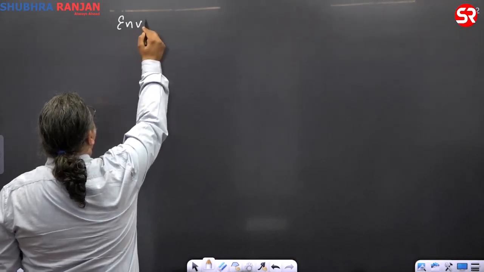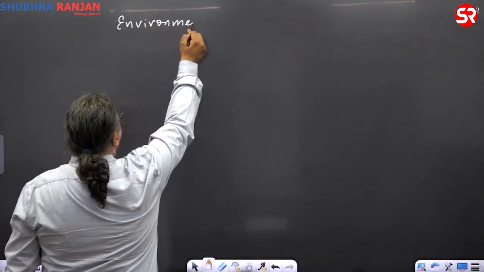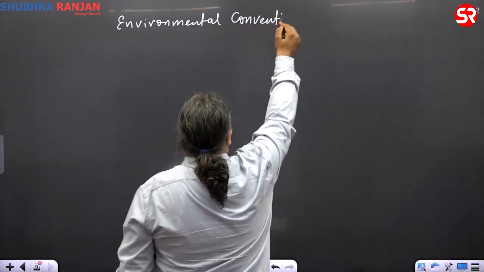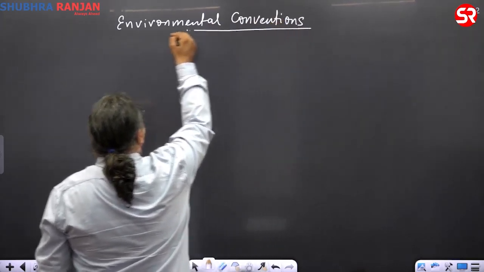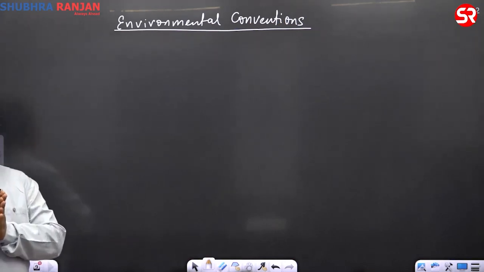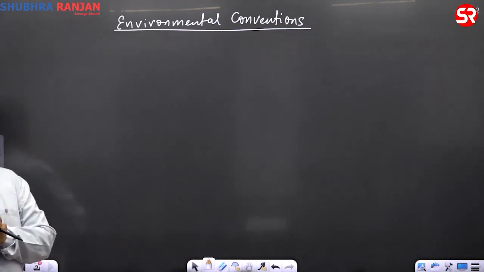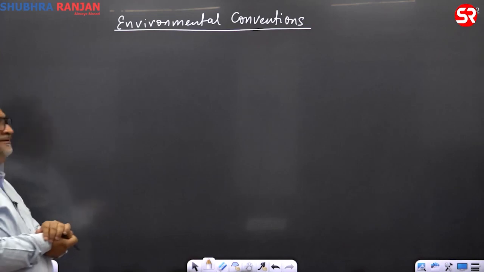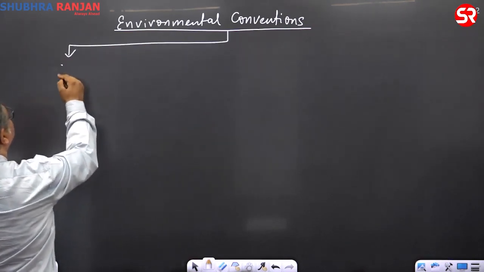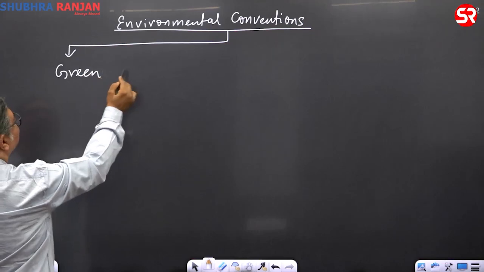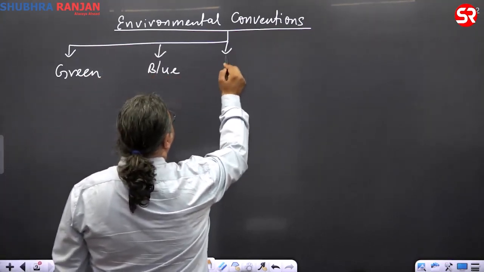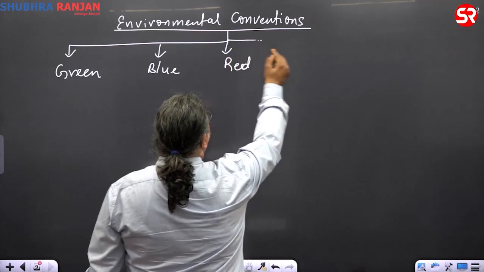Involve the conventions. So if you look at conventions, I'll divide them in different color codes here. First comes green, then blue, red, and gray.